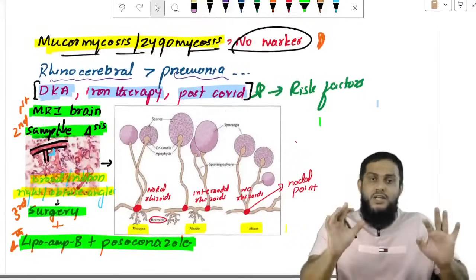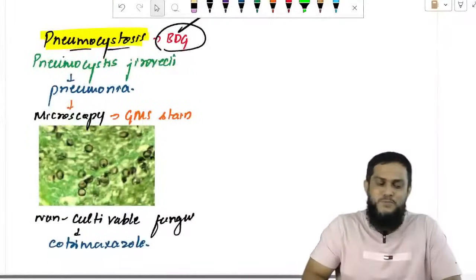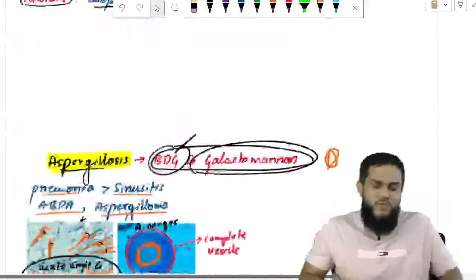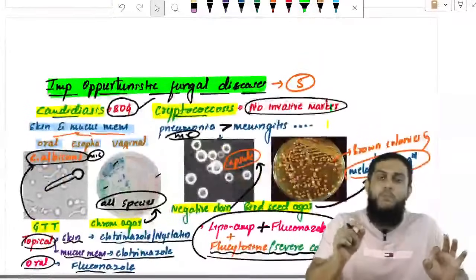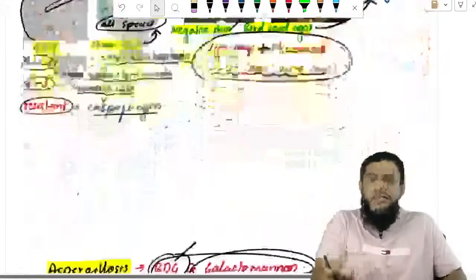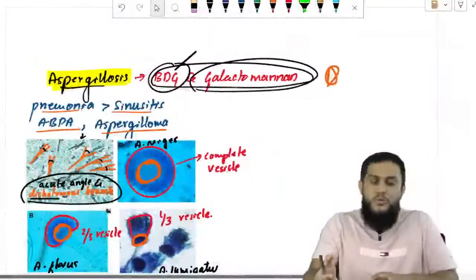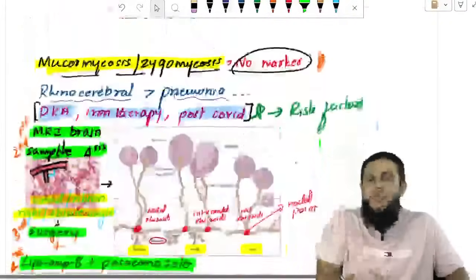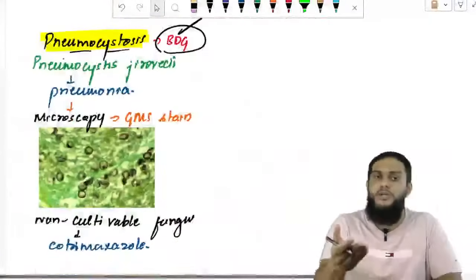We'll finish it off. Aspergillosis and mucormycosis. The last one is pneumocystosis. We are discussing important opportunistic fungal diseases. I told you BDG is there in candidiasis, not there in cryptococcosis. BDG and galactomannan are there in aspergillosis, not there in mucormycosis. BDG is there in pneumocystosis.